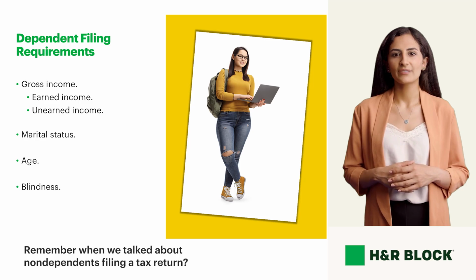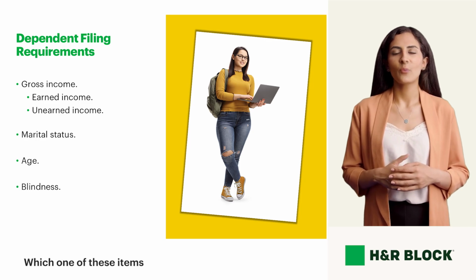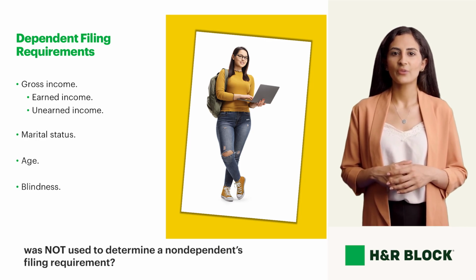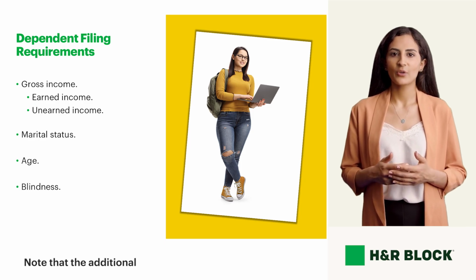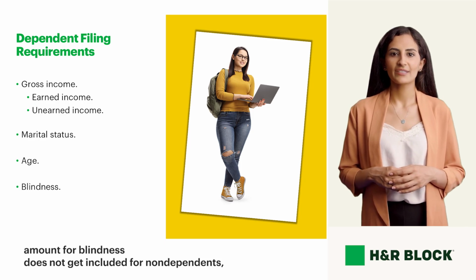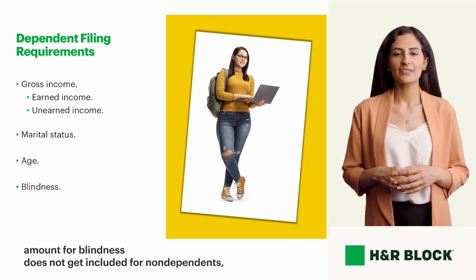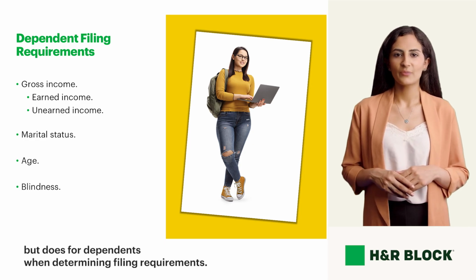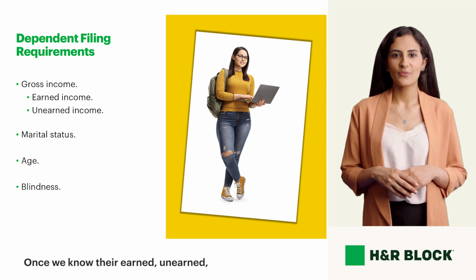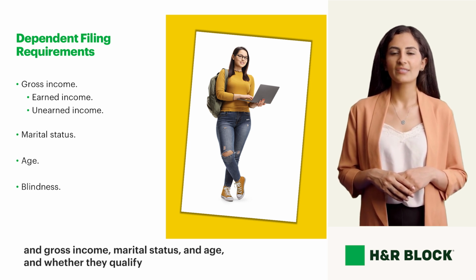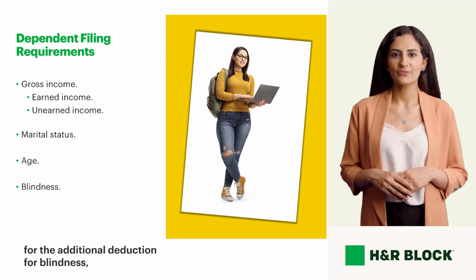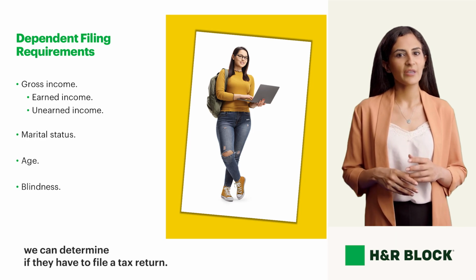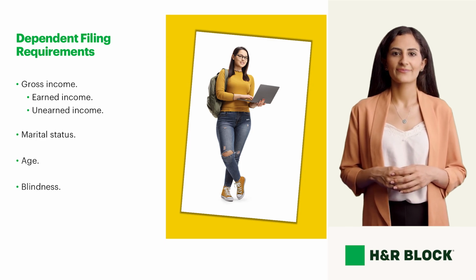Remember when we talked about non-dependents filing a tax return? Which one of these items was not used to determine a non-dependent's filing requirement? Blindness. Note that the additional amount for blindness does not get included for non-dependents, but does for dependents when determining filing requirements. Once we know their earned, unearned, and gross income, marital status and age, and whether they qualify for the additional deduction for blindness, we can determine if they have to file a tax return.